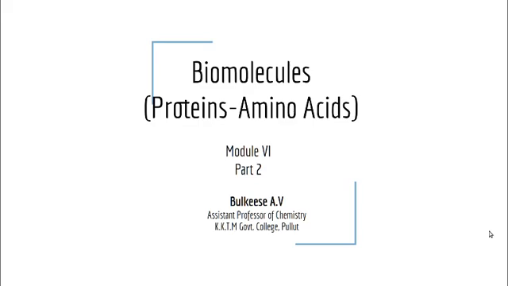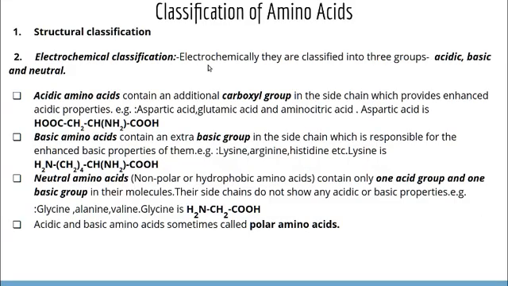Students, today we are going to discuss different classifications of amino acids. You know that there are mainly three classifications of amino acids. First one is structural classification, then electrochemical classification, and third one is biological classification. Structural classification we already discussed in our last class.